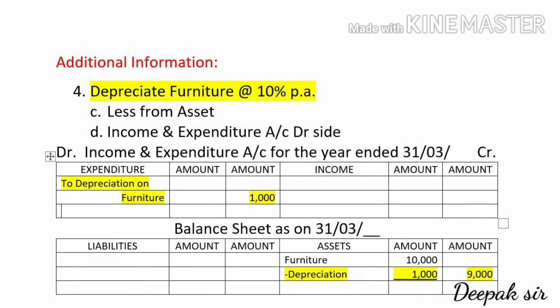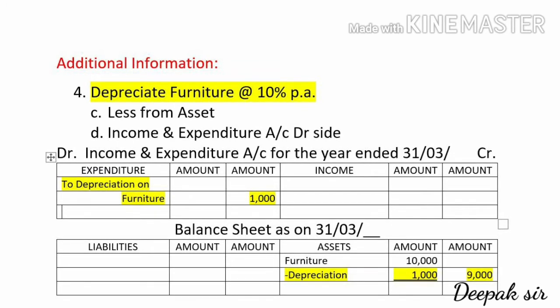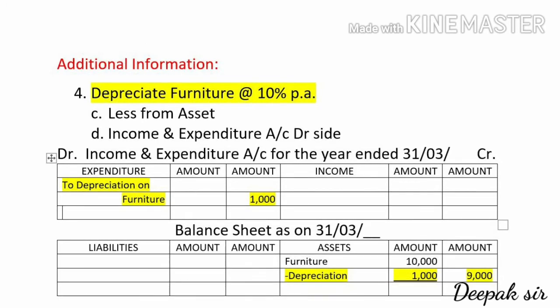In the adjustment it is given 10%. So we have to calculate 10% of 10,000. So the depreciation will come to 1,000, and we have to deduct this 1,000 from 10,000. So outer column it will come to 9,000. And since depreciation is a loss for the organization, the second effect will come in income and expenditure account on the debit side. It will be recorded as to depreciation on furniture, and amount will come 1,000.